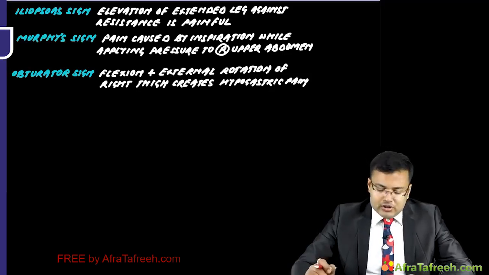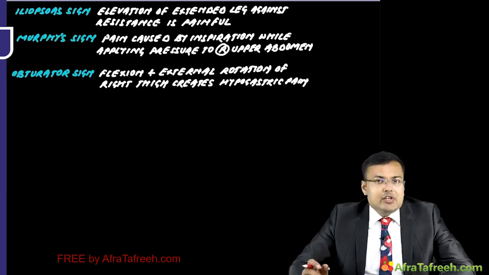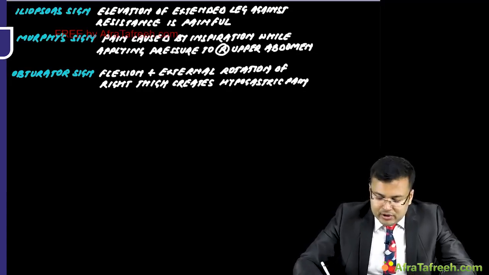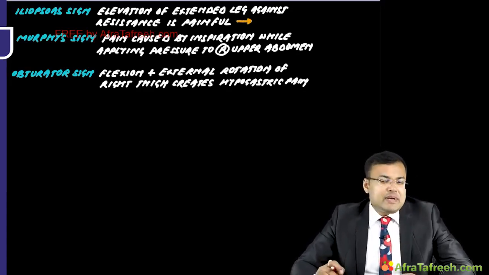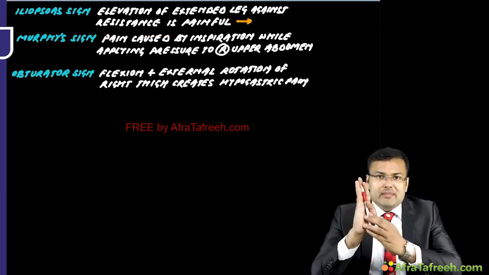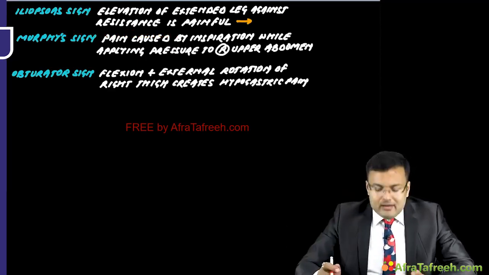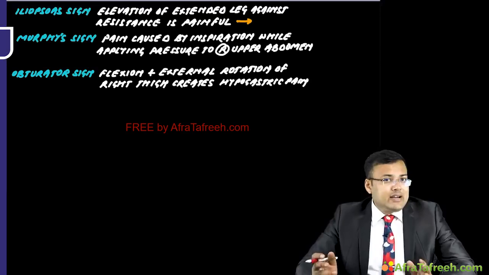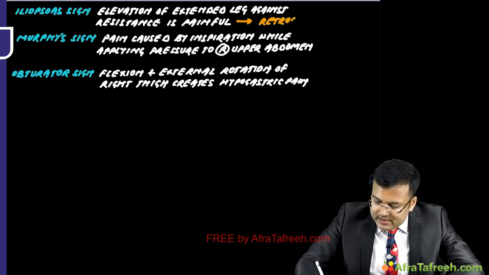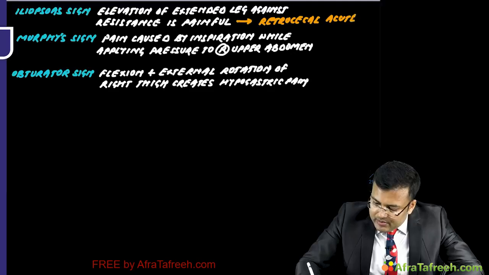Next is iliopsoas sign. So what happens here? Elevation of extended leg against the resistance is painful. So it is positive in appendicitis. Which type of appendicitis? It is positive in retrocecal acute appendicitis. Why? Because the appendix is located behind the cecum. That's why elevation of extended leg against the resistance is painful.